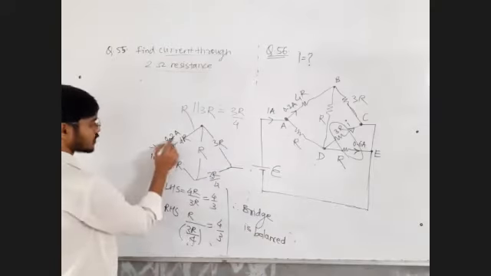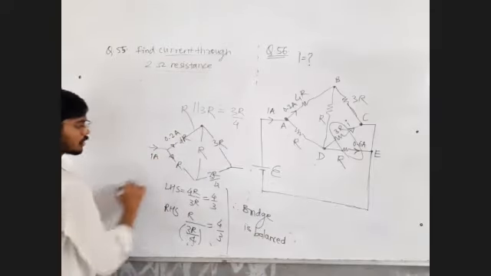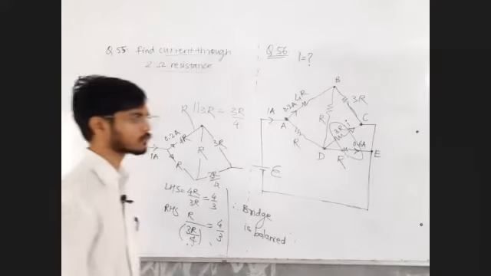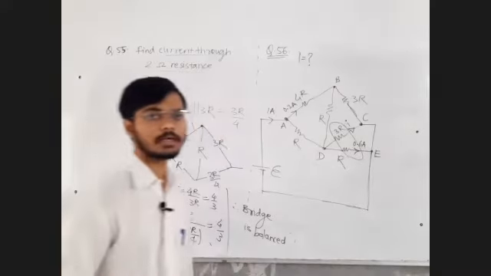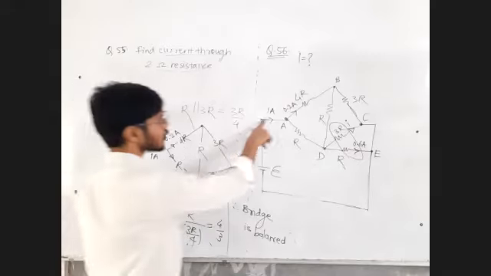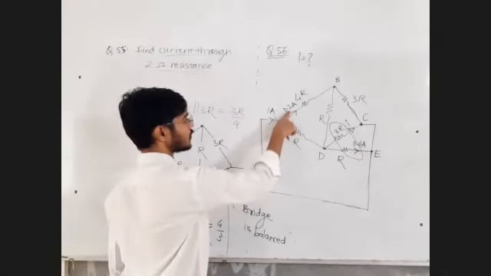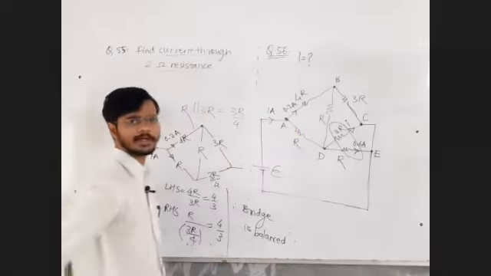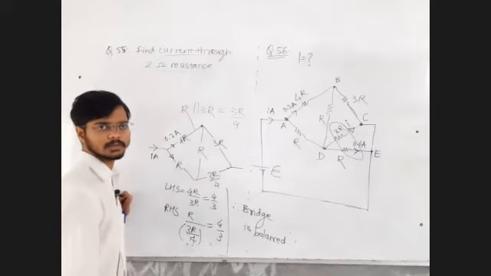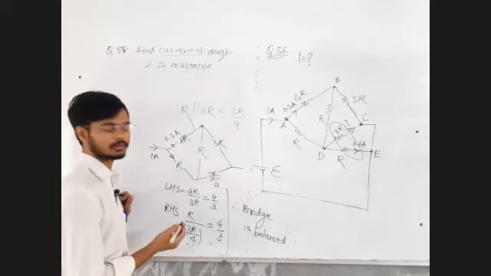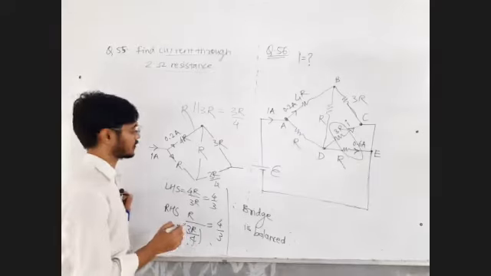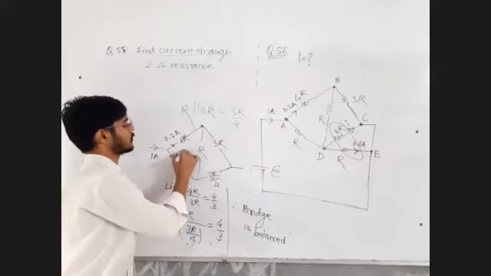This current is given as 0.2 ampere. Remaining current will be what? 0.8 ampere. Yes, no, reply to me in the chat box. This is 1 ampere, out of which 0.2 is going here. Remaining should be what? 0.8 ampere. Okay, so this is equal to 0.8 ampere.